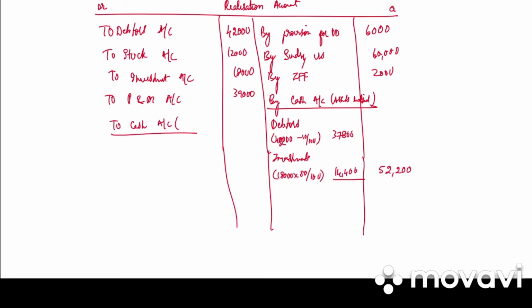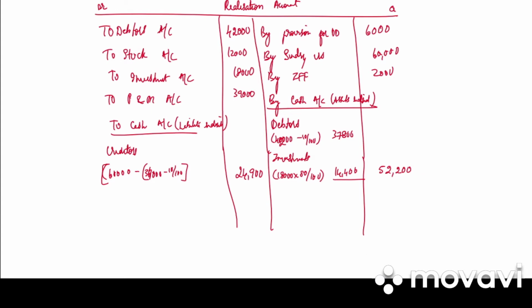So to cash account in bracket liabilities realized. Of the liabilities only creditors are realized. At how much? The creditors were paid off by giving them plant and machinery at a discount of 10%. So we'll write creditors. The creditors is 60,000. We have paid them with plant and machinery at 10% discount. So it is 39,000 minus 10 by 100. So we get 60,000 minus 35,100, which is 24,900.